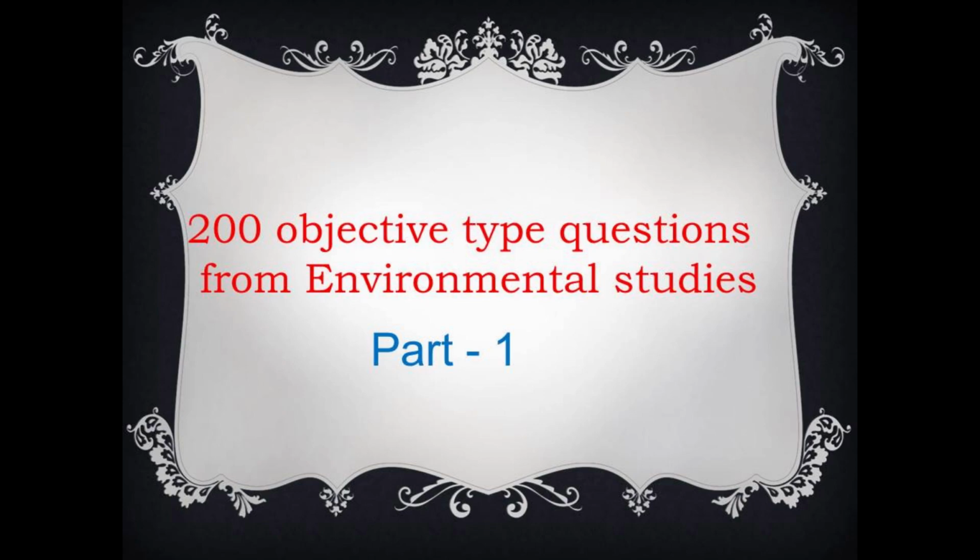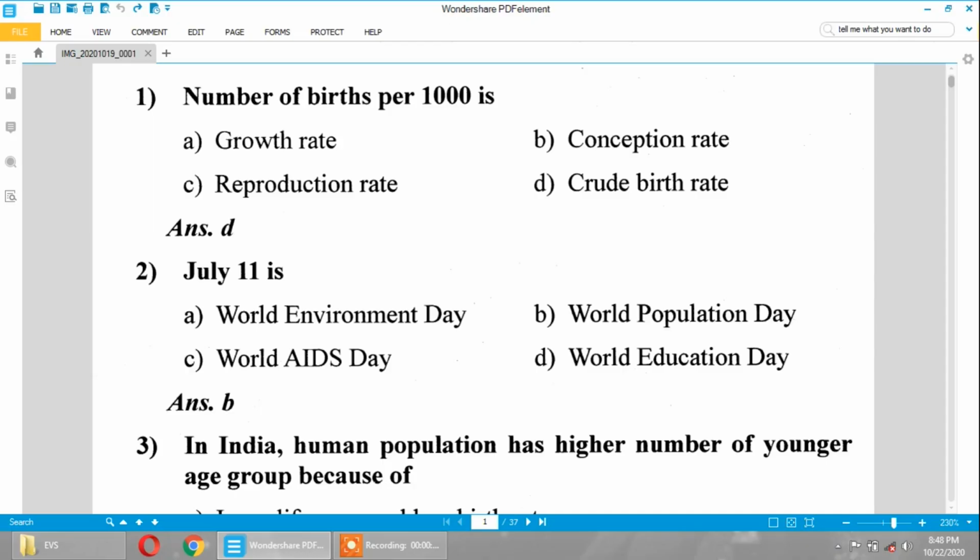Welcome friends. Today we are going to see 200 objective type environmental science questions which will be useful to school students and college students. Hello friends. Let's see the question one by one.